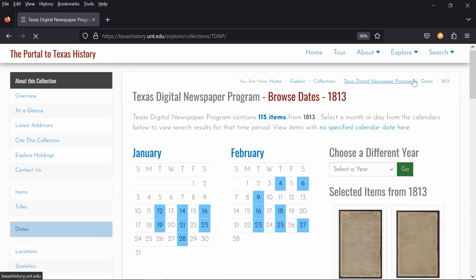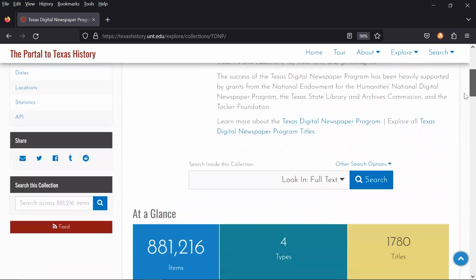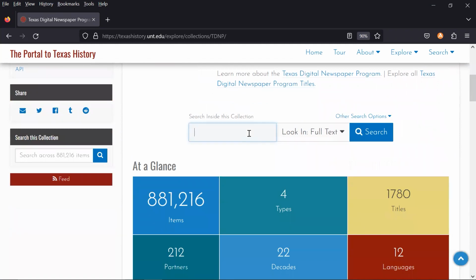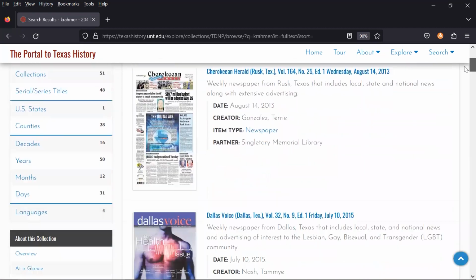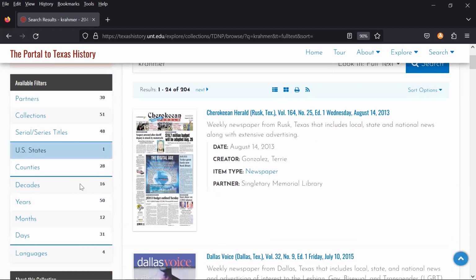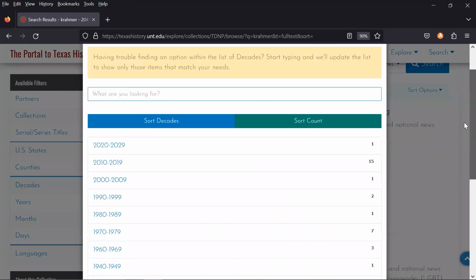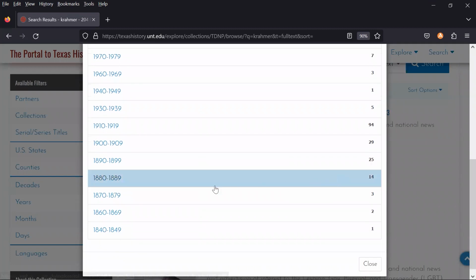To begin working with the Texas Digital Newspaper Program, if you have a couple of ideas of names and information, you can type those in. So for instance, I have an ancestor who was named F.E. Kramer, but I don't actually know where he was in Texas at a time. So I'm going to start with a basic single word. When you're working with a single word, you don't have to use quotation marks. Let's just see what we can find here. Now, I know for a fact that my ancestor was in Texas during the 1800s, but I need to figure out which city he was in.